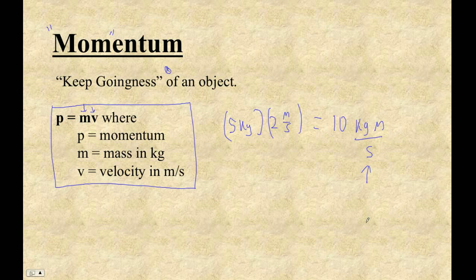But don't fall for the trick where they put the mass in grams. It's got to be kilograms. You've got to divide by 1,000 to get kilograms. So that's the main trick that they do. That's the only thing. All right, let's rock and roll.